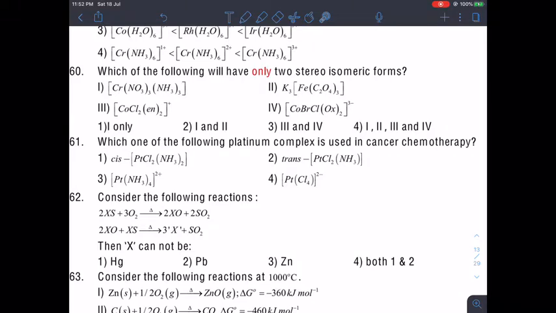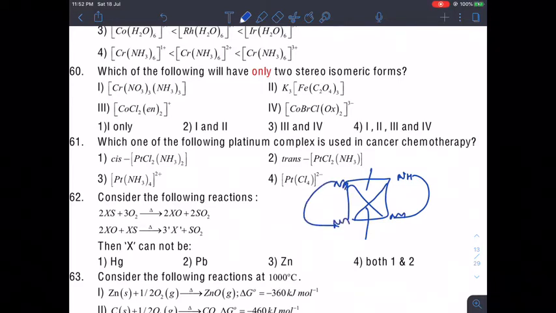Whereas if you look here, this one has three isomers. How? Because if I take the trans form of this, en is like this and chlorine here. So trans has POS, so optically inactive, it will have only one.